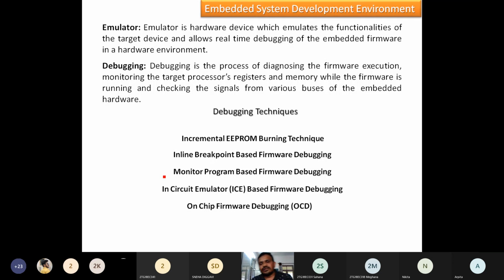In the next class we will discuss these debugging techniques. Okay.